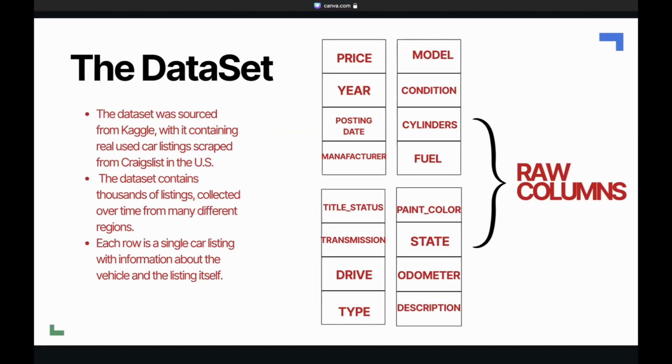Thank you, Subhan. So we collected our data set from Kaggle, which includes thousands of real used car listings scraped from Craigslist throughout the United States. As shown on slide 5, the raw dataset contains many useful fields: price, manufacturer, model, condition, year, odometer, fuel, drive type, transmission, body type, paint color, and even the posting date. To enrich the dataset even further, we also merged in 2021 median household income by state, which helped us examine whether local economic conditions influence vehicle pricing.